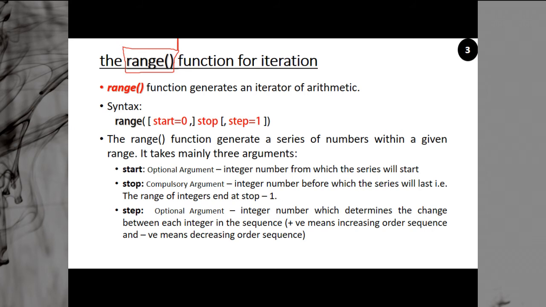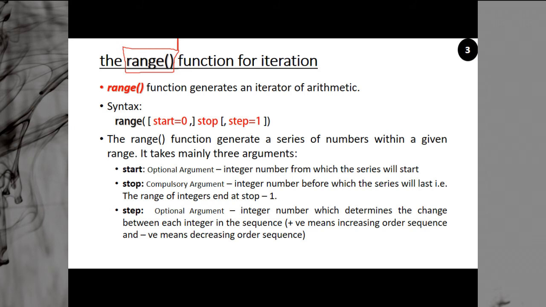So the range function generates a series of numbers in the given range. It mainly takes 3 arguments, but you can use the range function with 1 argument only, that is the stop value. You can use the range with start and stop. When you use start and stop, it generates numbers from start up to less than stop, increasing by 1.